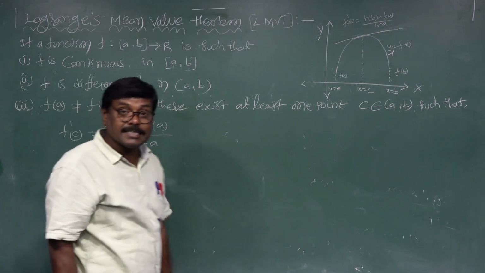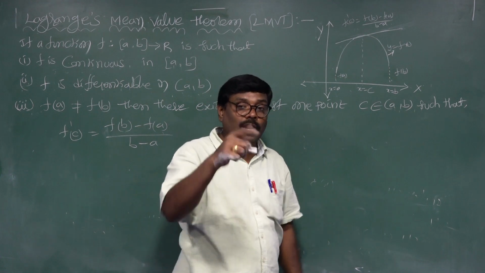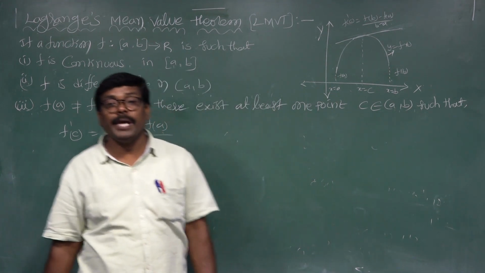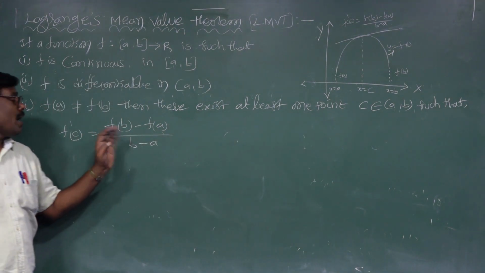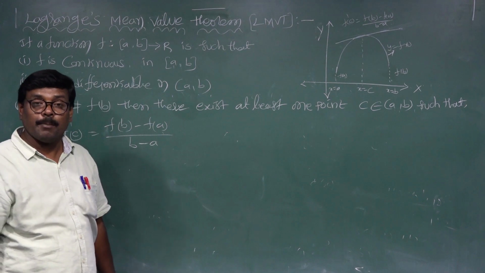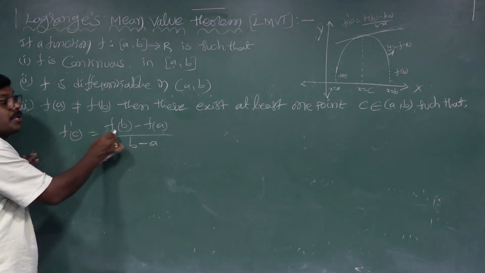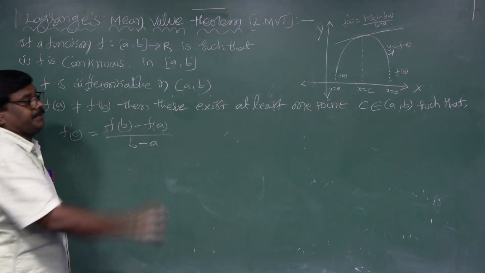Then there exists at least one point c belongs to a comma b such that f dash c is equal to f of b minus f of a by b minus a.